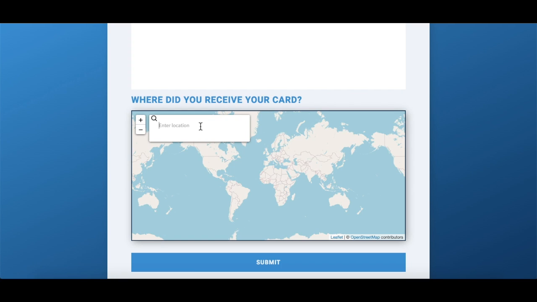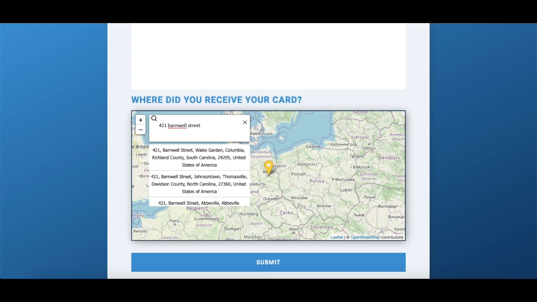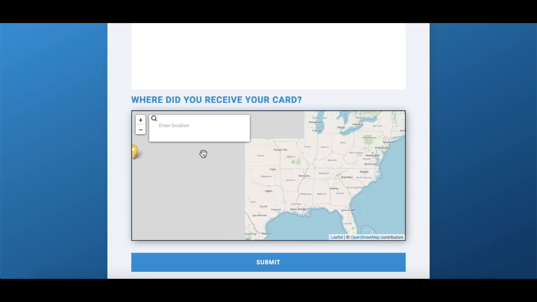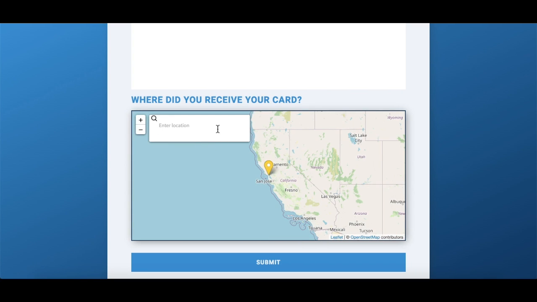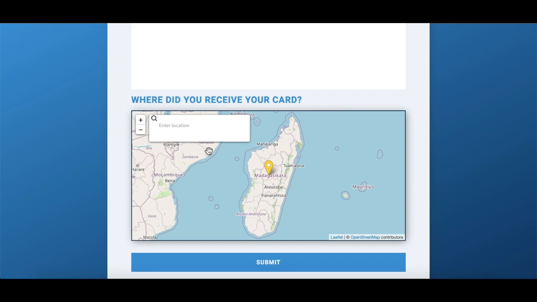We could do international cities, say Berlin, specific addresses, let's say 421 Barnwell Street. It's my house in college. Landmarks, like the Golden Gate Bridge. And we could also be really vague and do entire countries. For this, I'm going to do Madagascar, somewhere really obvious on the map so you could see the marker pop up when we submit the card.